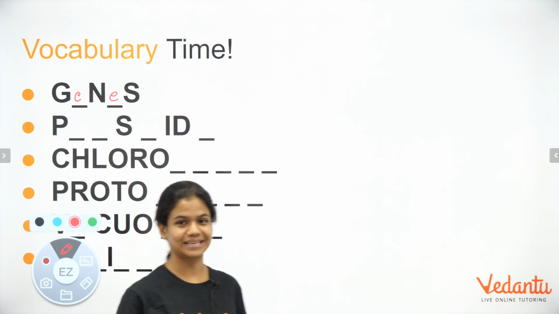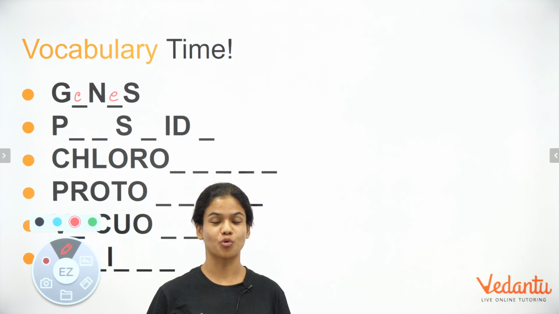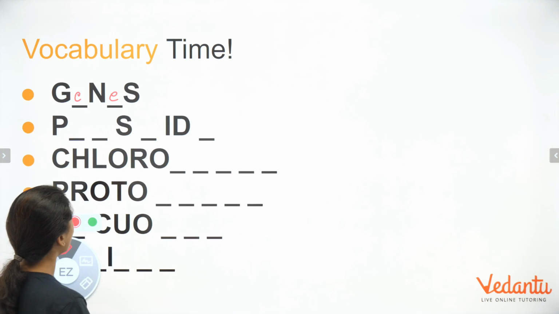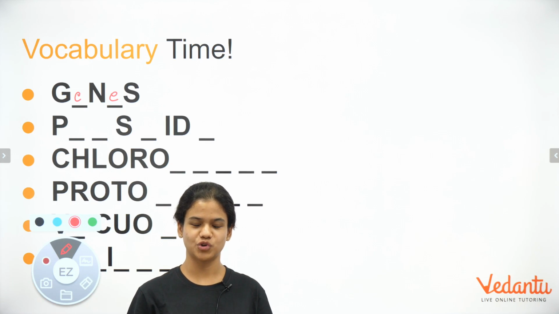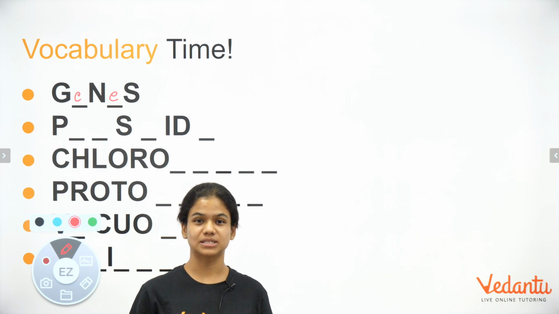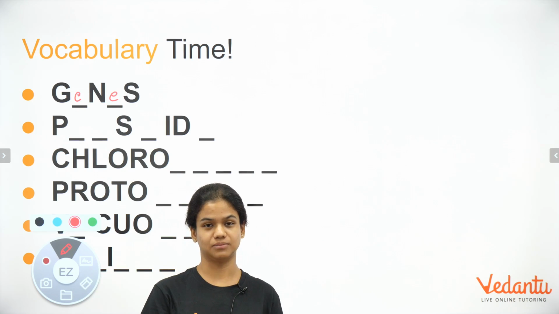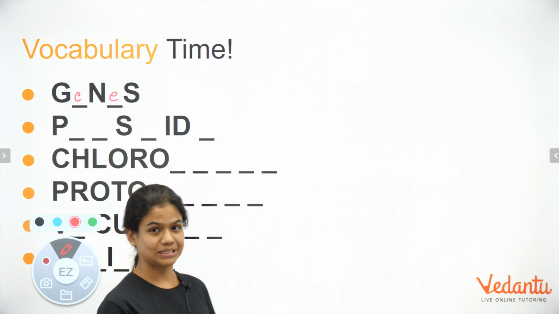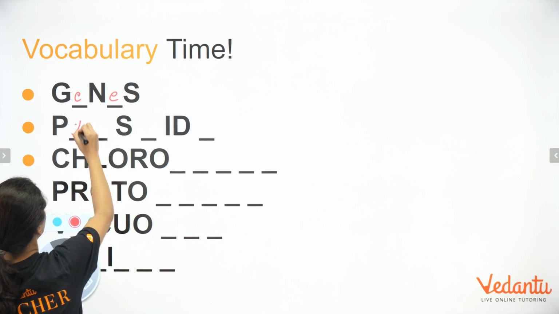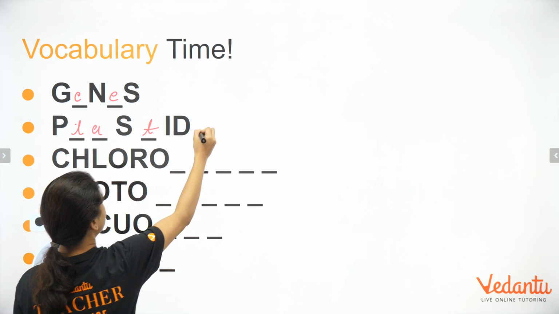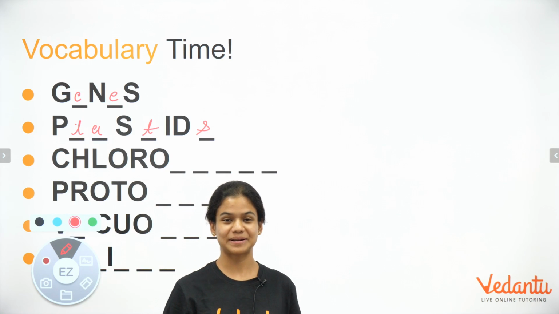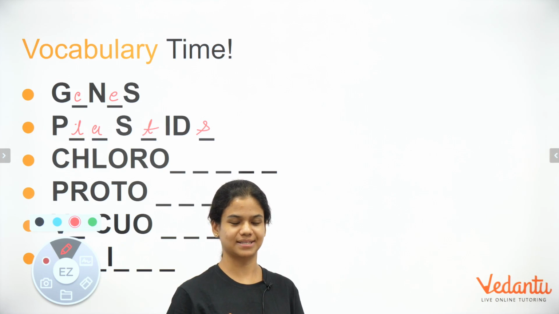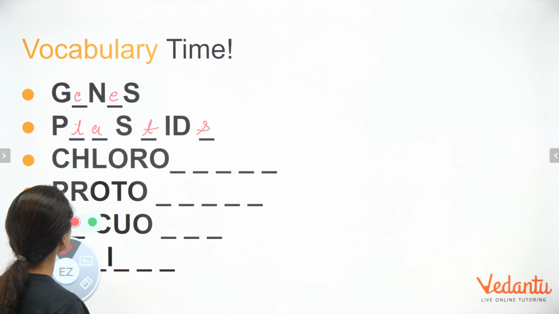Alright, genes which are present in chromosomes, and chromosomes which are present in the nucleus. Perfect. Now the hint for the second one is that it contains the green pigment called chlorophyll, or any pigment which gives a plant its color. Okay, it starts with the P. Plastids. Alright, plastids. And when plastids contain only chlorophyll, we call them chloroplasts. Alright, let's go to the next one.